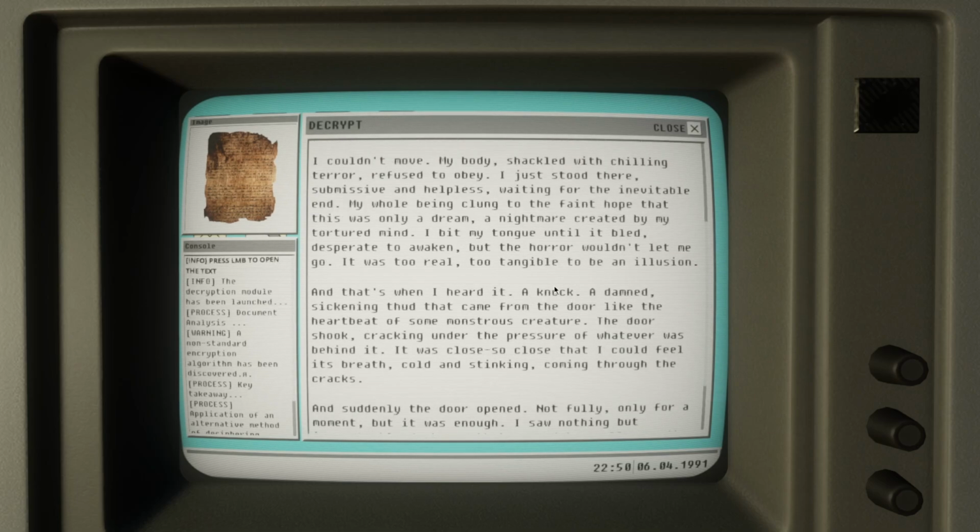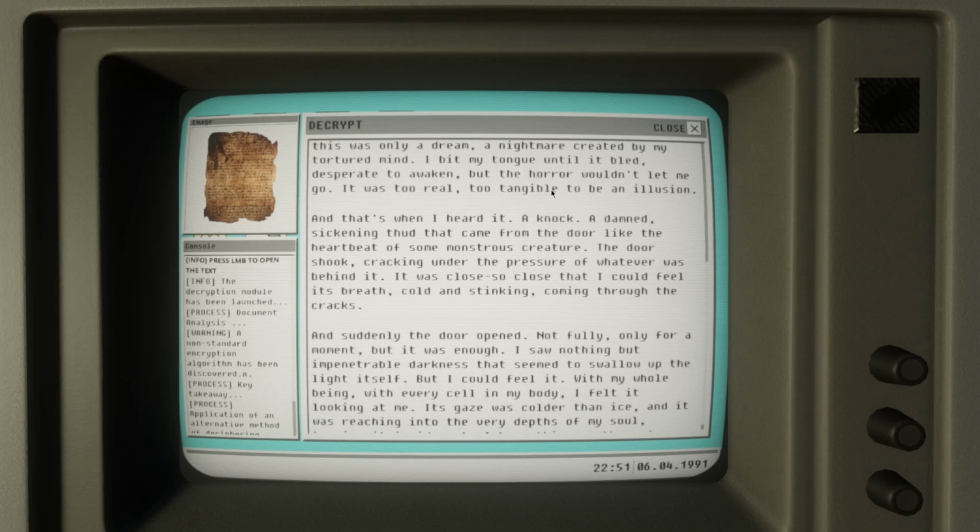I couldn't move. My body, shackled with chilling terror, refused to obey. I just stood there, submissive and helpless, waiting for the inevitable end. My whole being clung to the faint hope that this was only a dream, a nightmare created by my tortured mind. I bit my tongue until I bled, desperate to awaken, but the horror wouldn't let me go. It was too real, too tangible to be an illusion.